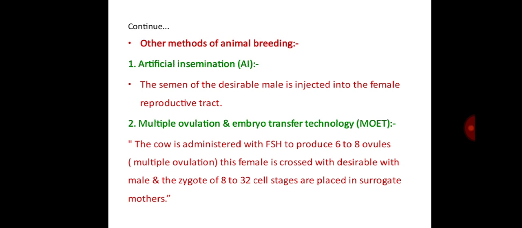Other methods of animal breeding: artificial insemination. The semen of the desirable male is injected into the female reproductive tract, called artificial insemination. Multiple ovulation and embryo transfer technology. The cow is administered follicle stimulating hormone to produce 6 to 8 ova, that is multiple ovulation. This female is crossed with the desirable male, and the zygotes at the 8 to 32 cell stages are placed in a surrogate mother.